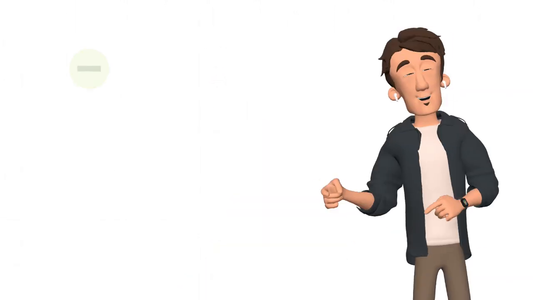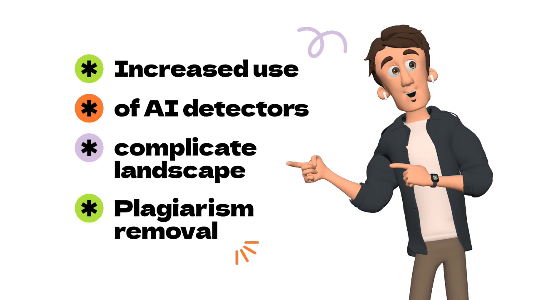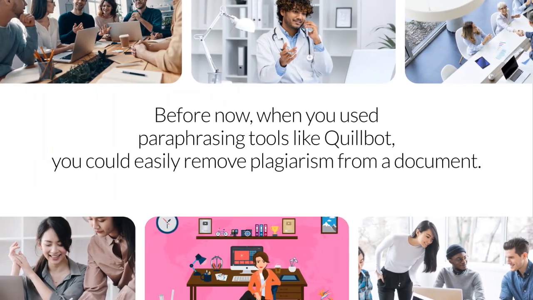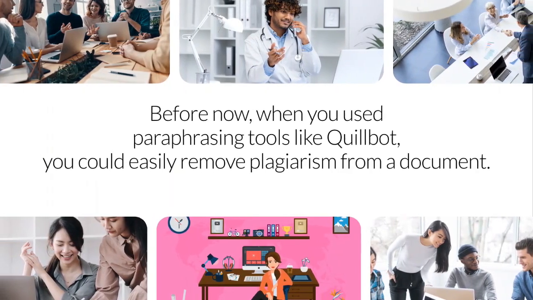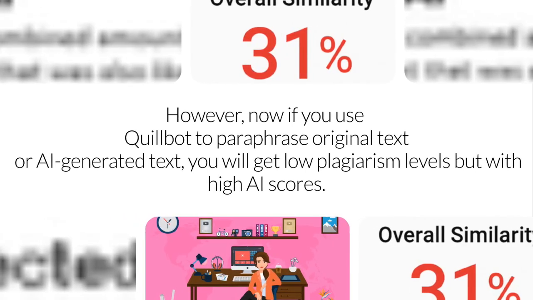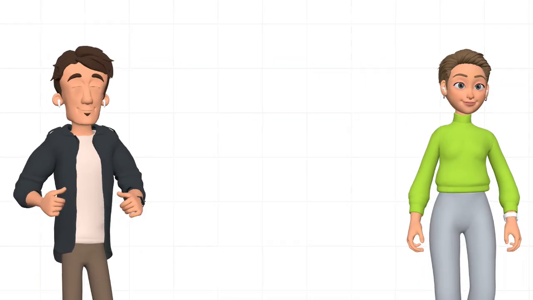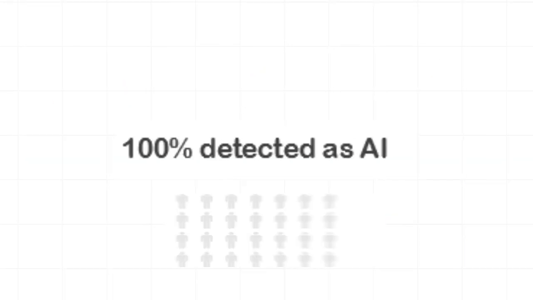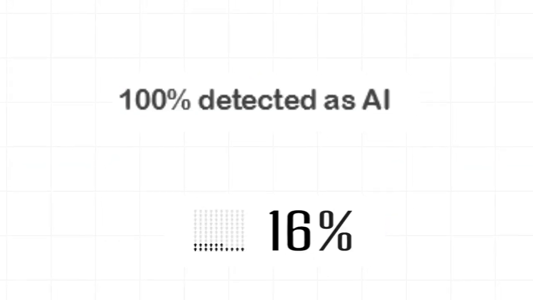The increased use of AI detectors like Turnitin in institutions has complicated the landscape of plagiarism removal or reduction. Before now, when you used paraphrasing tools like Quillbot, you could easily remove plagiarism from a document. However, now if you use Quillbot to paraphrase original text or AI-generated text, you will get low plagiarism levels, but with high AI scores. This is because plagiarism checkers like Turnitin can now detect AI paraphrasing.